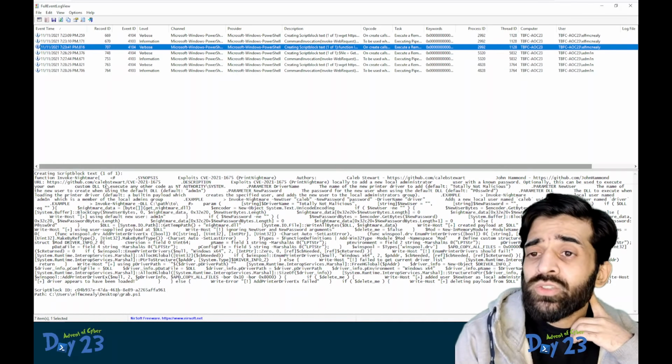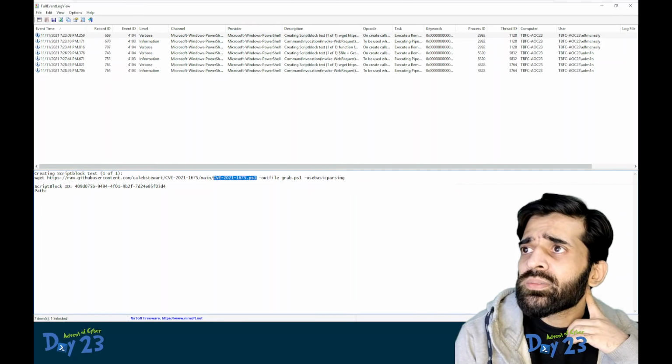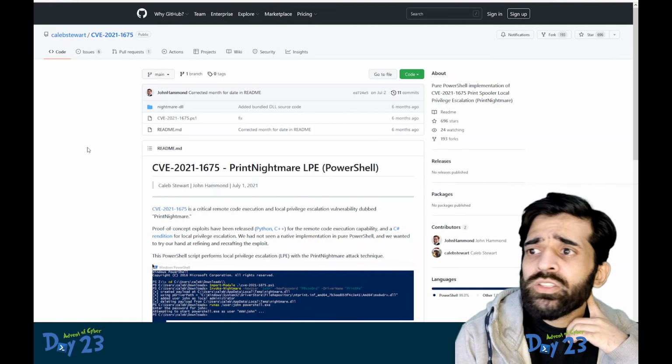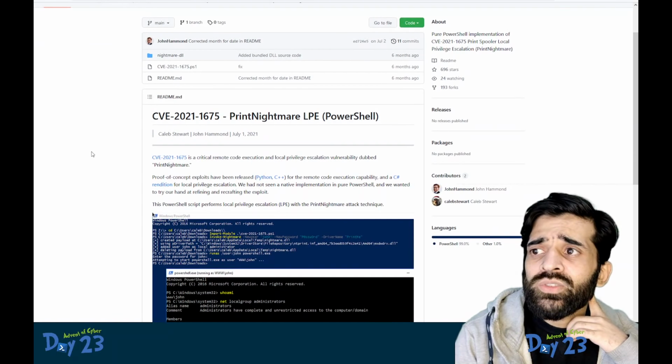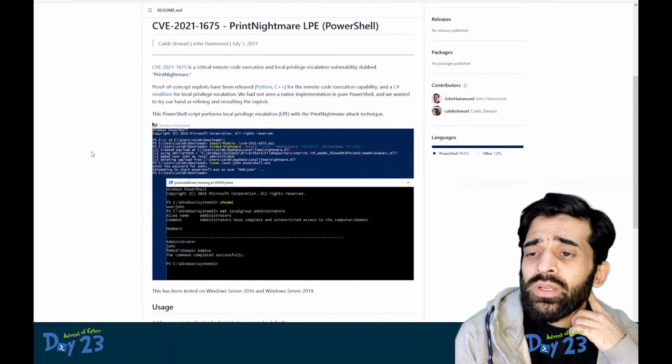This is the actual script, so let's Google this CVE value. What is this actually? If you Google this, it shows us that this is a proof of concept script by John.